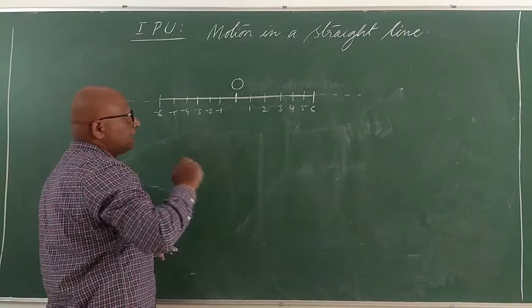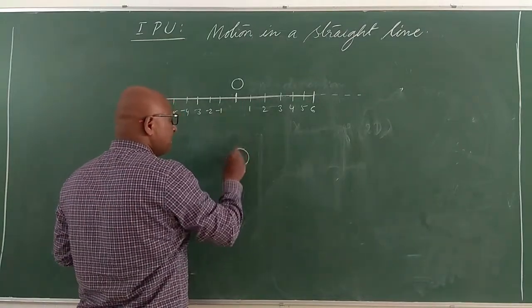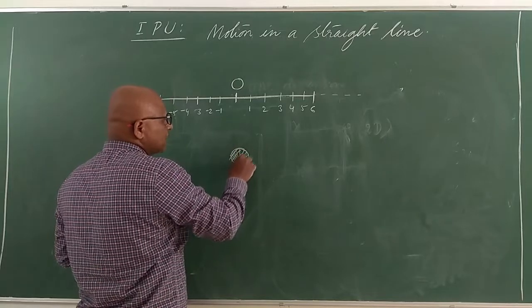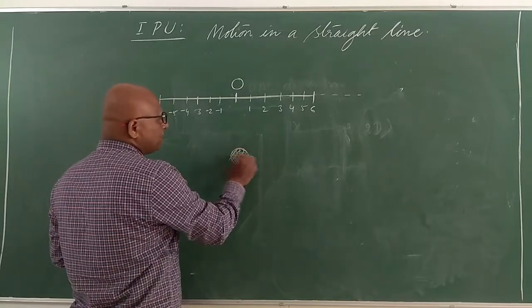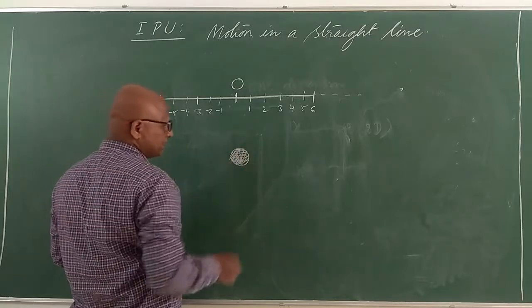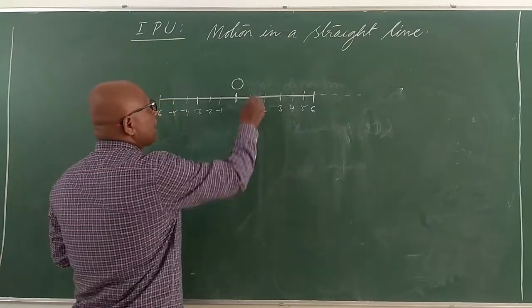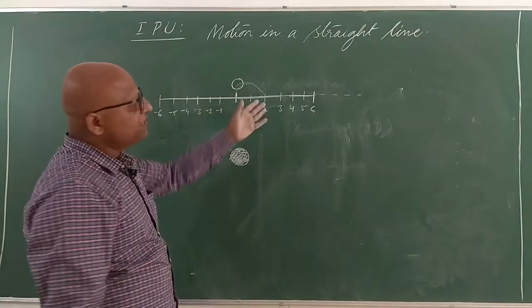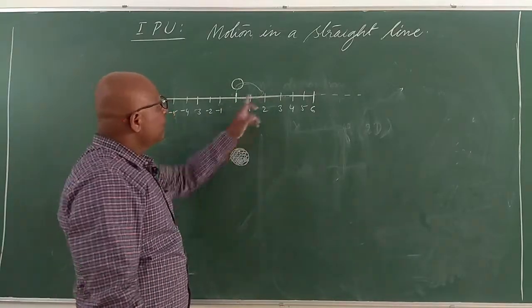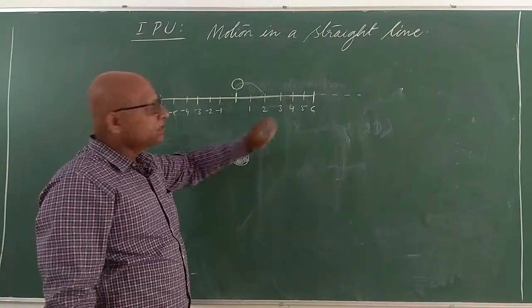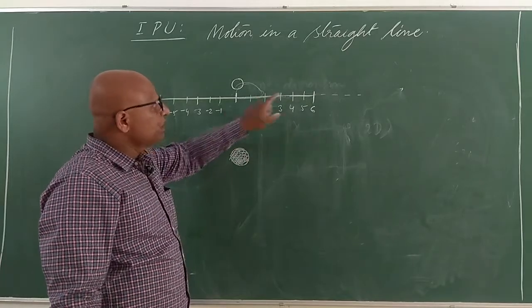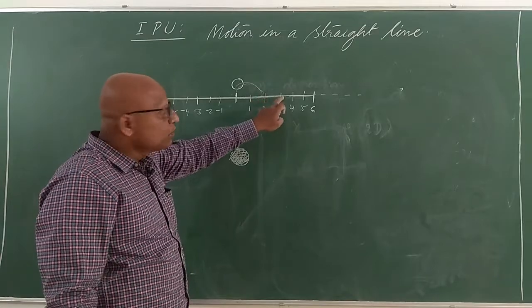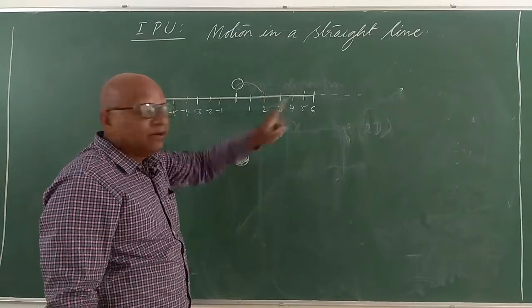Suppose there is a particle. What do you mean by this particle? Why not car or bike or something else? Why do you say particle? Let me clear this. If you take a car, maybe it has a bigger size. Its size itself is 2 meters. If a car moves to 3 meters, it doesn't mean that the car moved 3 meters. The car has made only 1 meter displacement.